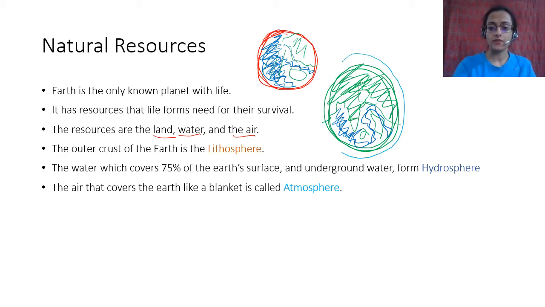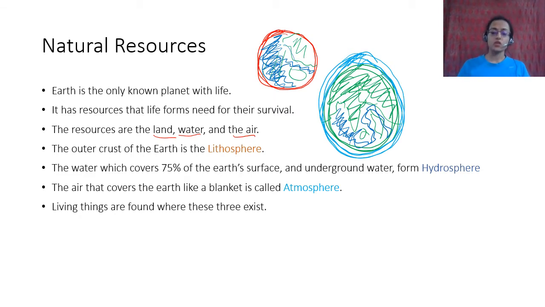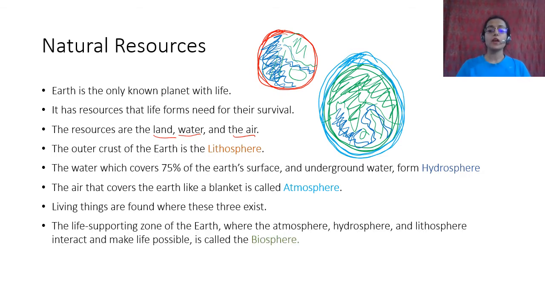And the air that covers the earth like a blanket is called atmosphere. So there is a layer of air over the land that you breathe, that you live in, that is called atmosphere. Together, the place where these three things exist, living things are formed, and the life supporting zone of the earth with the atmosphere, the lithosphere and the hydrosphere, together with the life forms, is called biosphere.